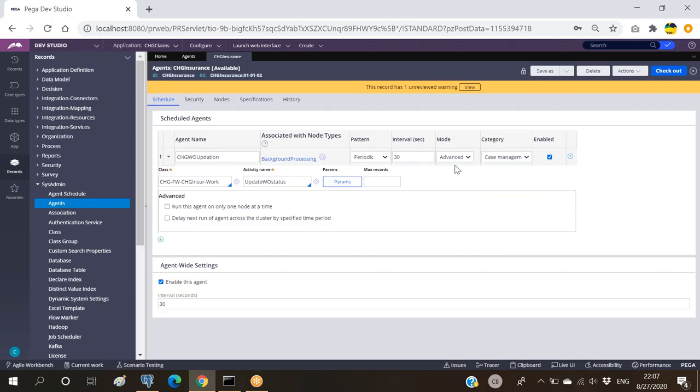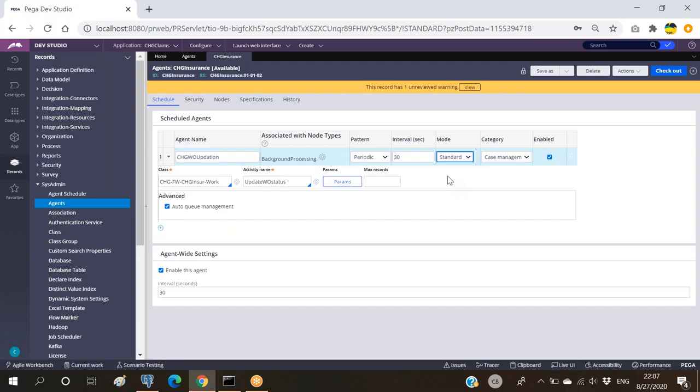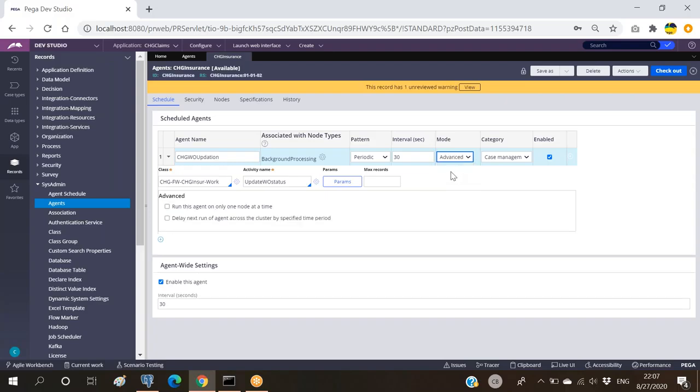In that case, we'll go for standard mode. So agent execution will be of two modes, that is advanced mode and standard mode. If we go for advanced mode, irrespective of whether the records are there or not, this agent has to blindly wake up.